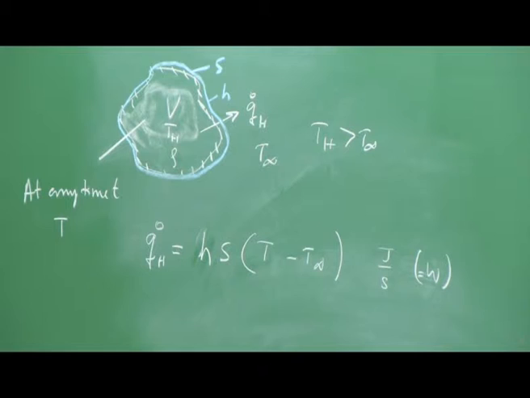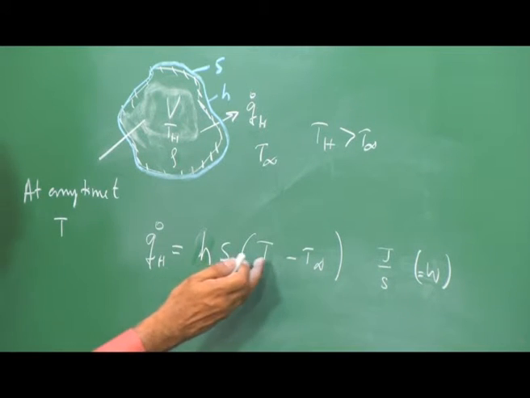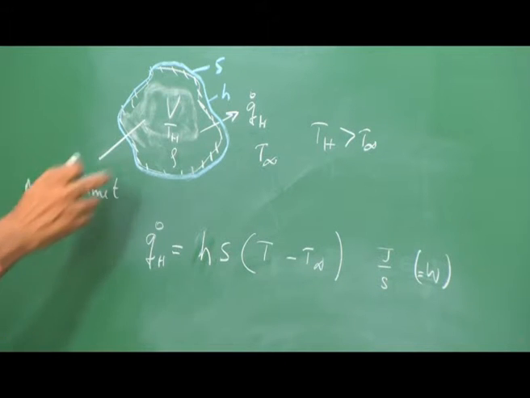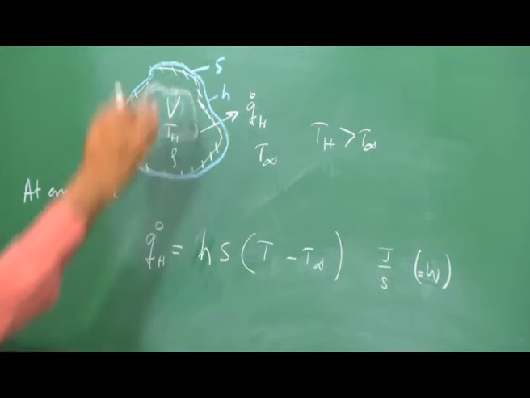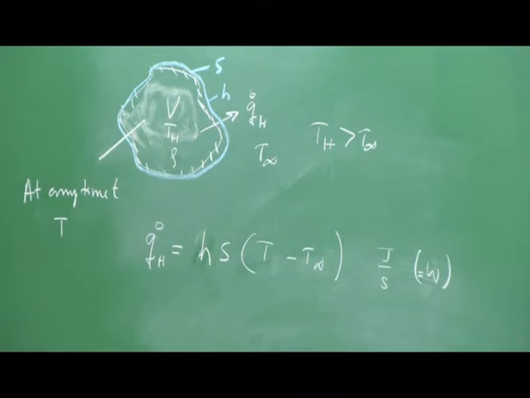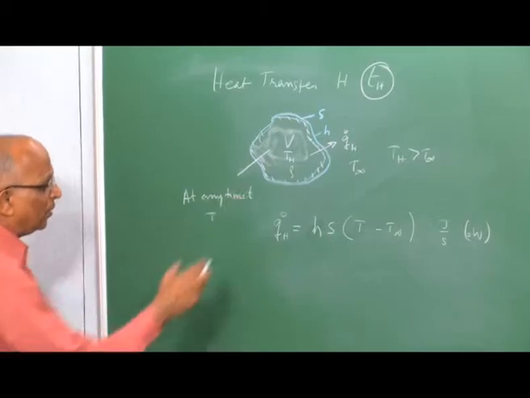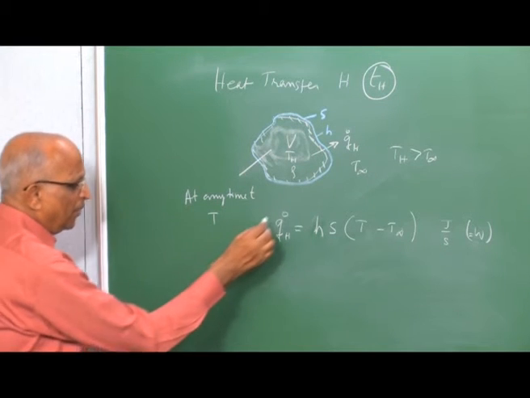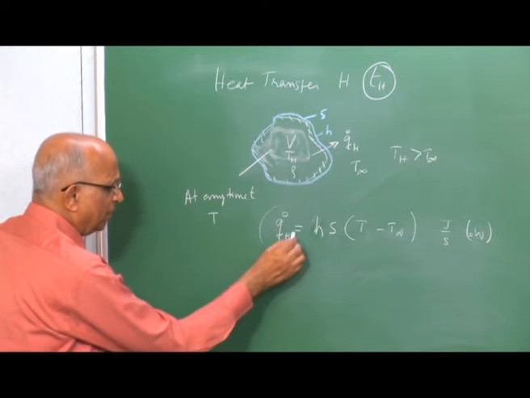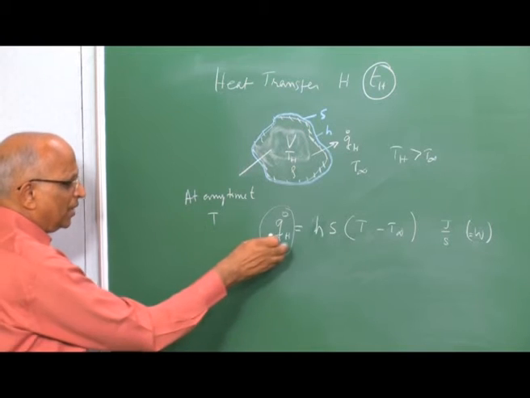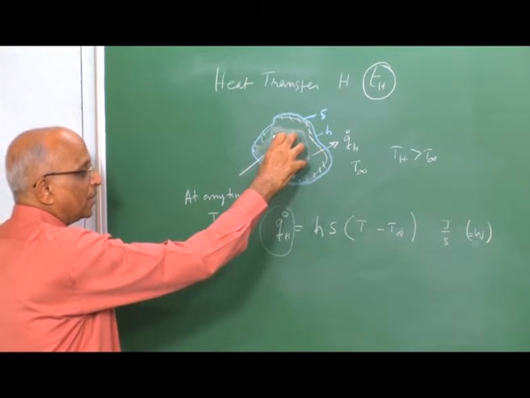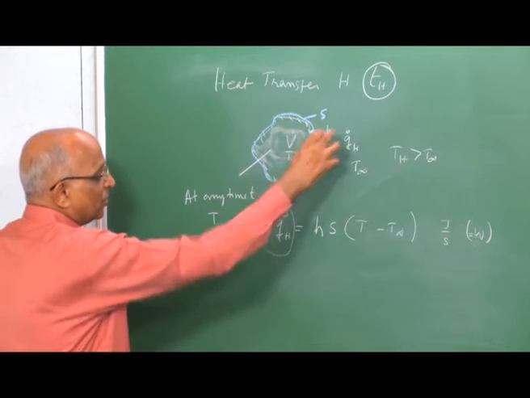I am interested in a time element, I am interested in how the temperature inside this body is changing, and based on the change, just like we had a heat release curve and were able to define a chemical reaction time, I want to determine a heat transfer time. How do I do this? If I look at the heat which is lost, why is it losing heat? I have a certain mass, a thermal mass whose temperature is changing.